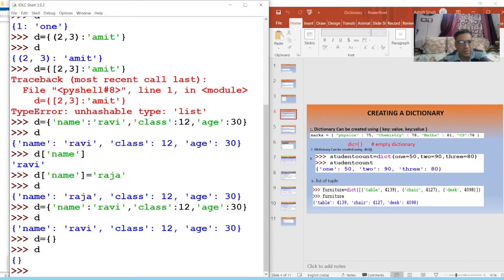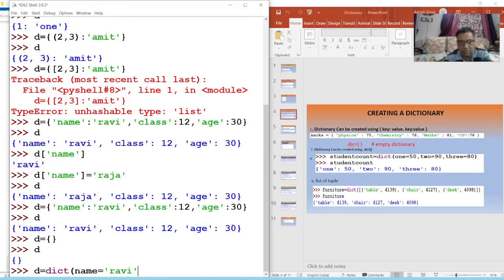There is one constructor method also. This function is known as the dict function. By using the dict function, we can create a dictionary also. So how will we create it? Just see, d equal to dict. Okay, so I will give it a name. How will we write? name equal to Ravi.